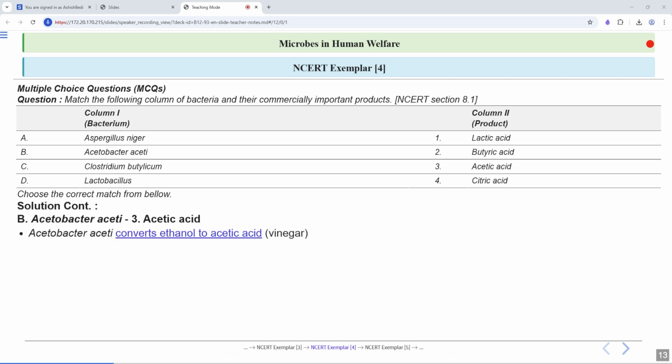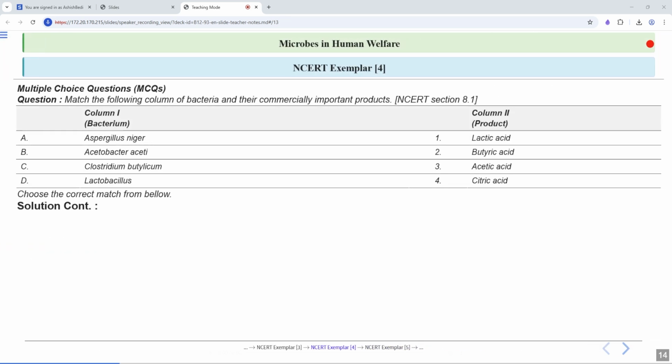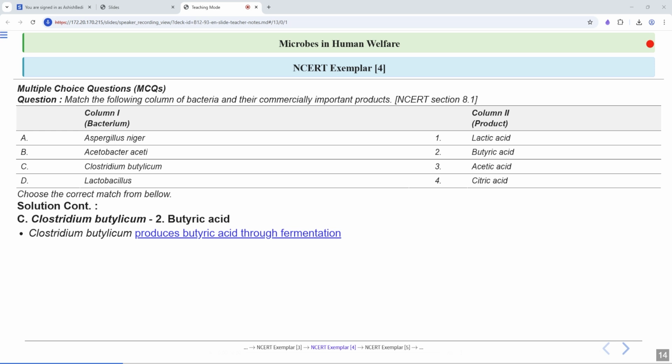Acetobacter aceti converts ethanol to acetic acid. This is the basis for vinegar production. Then Clostridium butylicum matches with butyric acid. Clostridium butylicum produces butyric acid through fermentation. It is an anaerobic bacteria.